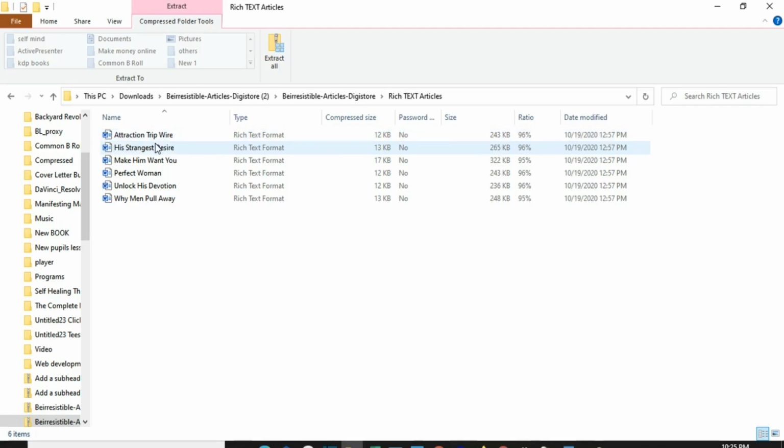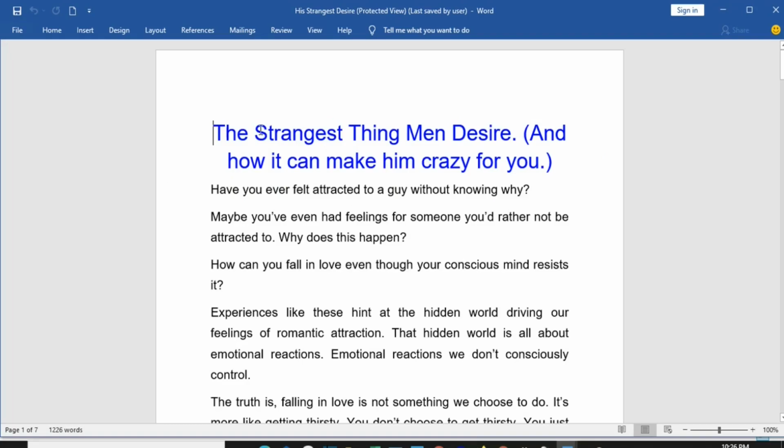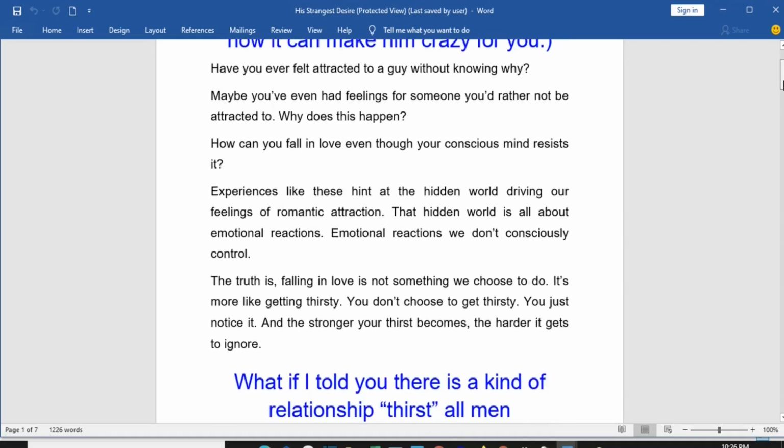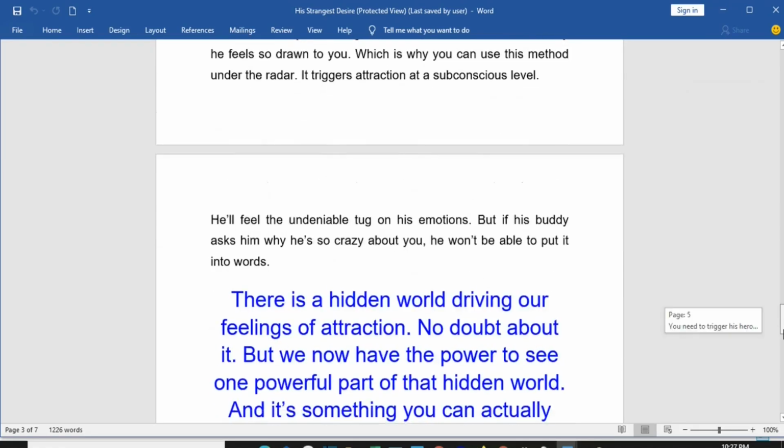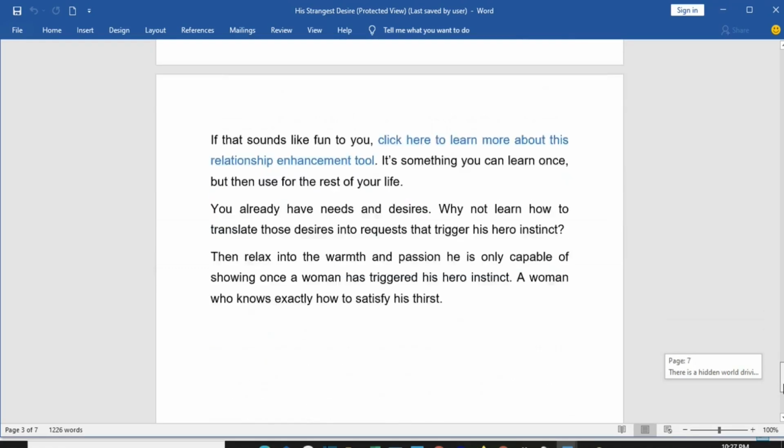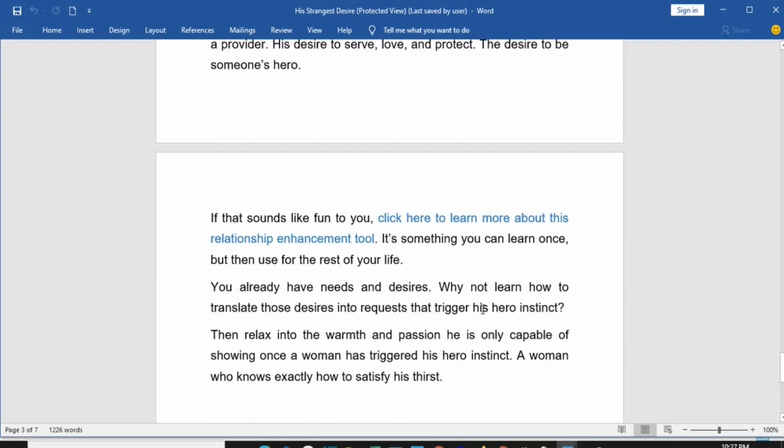So now we are going to open His Strangest Desire. We are going to open that article, so you click on it. Once you open the article, this is how it looks: the strangest thing men desire, and how it can make him crazy for you. You are going to use this title, and you are going to use the body of this article to promote your affiliate link. As you scroll, you can see that it's a very lengthy article. As I scroll down, you can see that there's a call to action. When you are promoting this article, you are going to insert your affiliate links here.